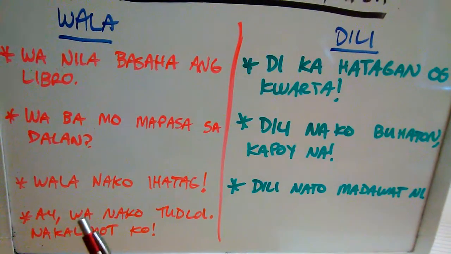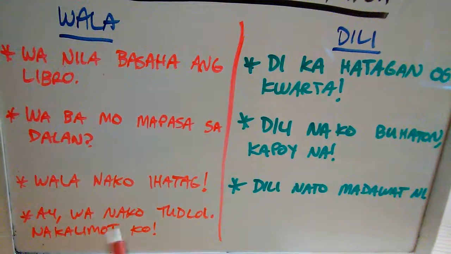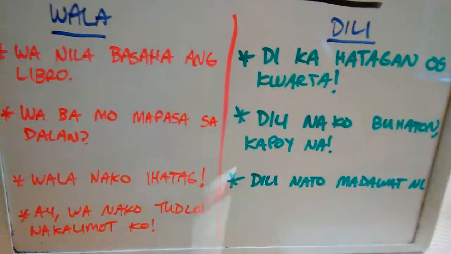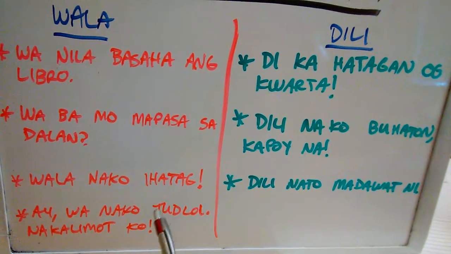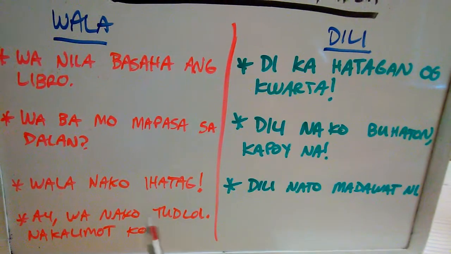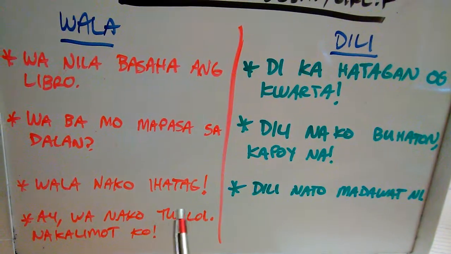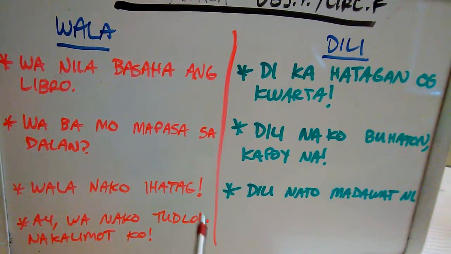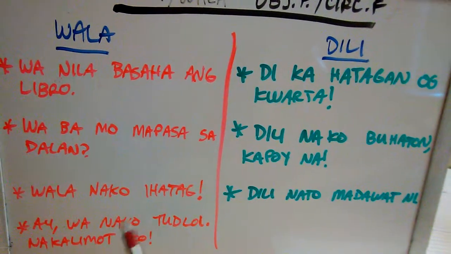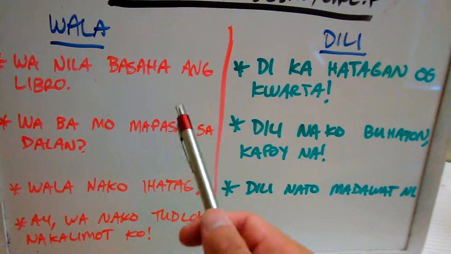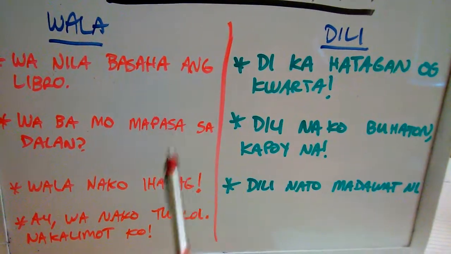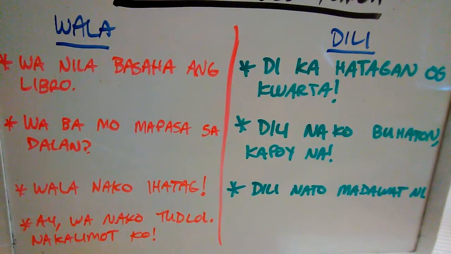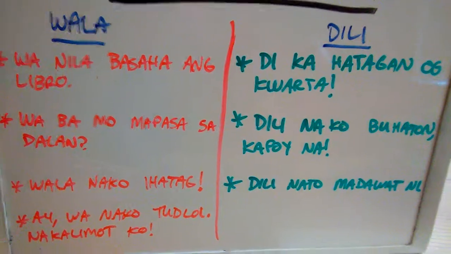And then the last one is "wala na ko tudloi, nakalimot ko." Hey, I didn't teach him, or I didn't teach it because I forgot, right? Tudloi is that imperative again in the circumstantial focus. And it's okay to use that because wala allows it. It corresponds with wala: that tudloi, that e ending, the a ending, the e or he, a or ha, and the ma prefix and the e prefix, they all correspond with wala. You can all use them with wala.